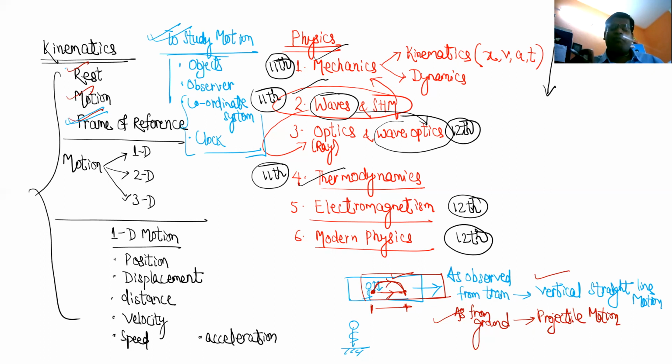What is the meaning of motion? If the position of the body changes with time, its coordinate is changing. It is x1 comma y1 comma z1. After some time it becomes x2 comma y2 comma z2. If its coordinate is changing, then you tell the body is in motion. Okay, now what is 1D motion, 2D motion, and 3D motion?